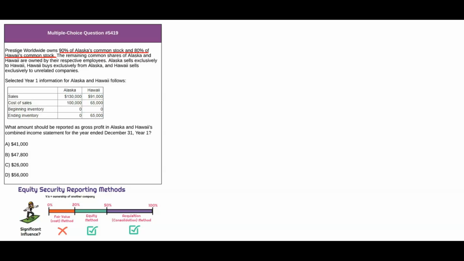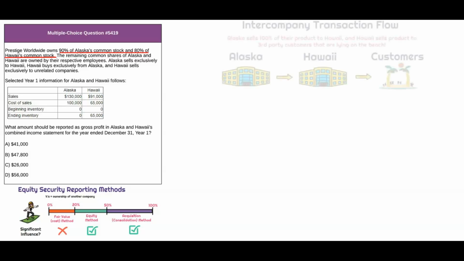So anything that is between Alaska and Hawaii, that needs to be eliminated. Otherwise, it's a gross up and it would materially misstate the financial statements, right? Potentially. So let's go ahead and figure out what the intercompany transaction flow is in the organization, if any, right?